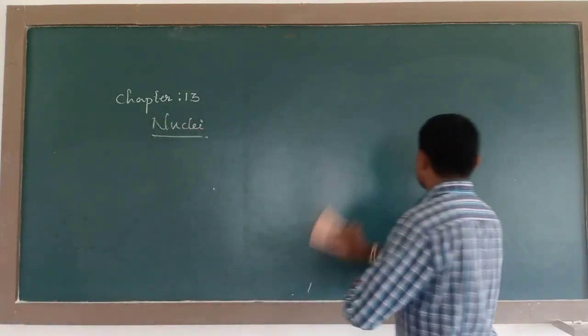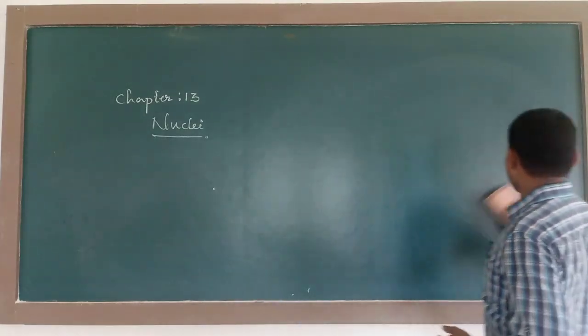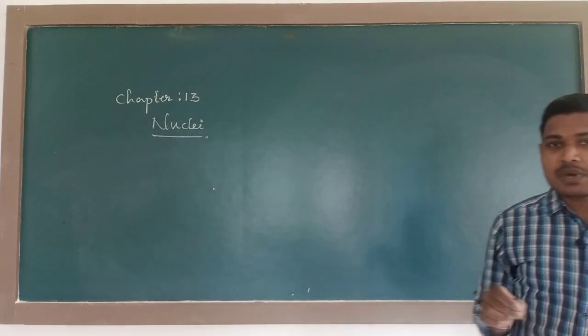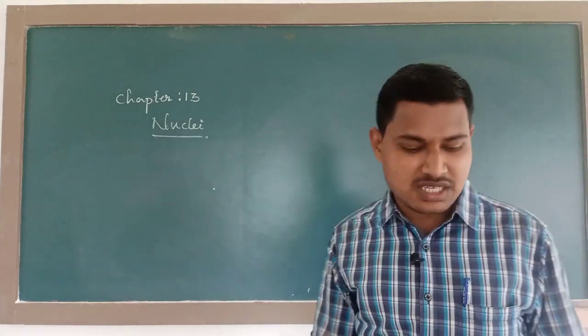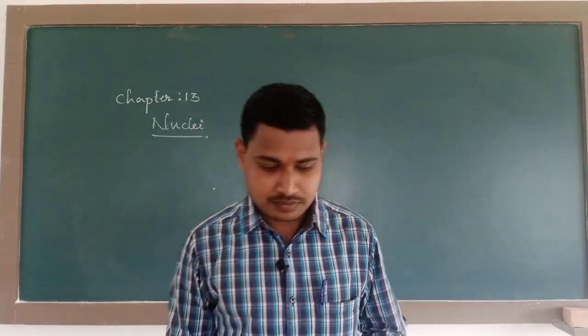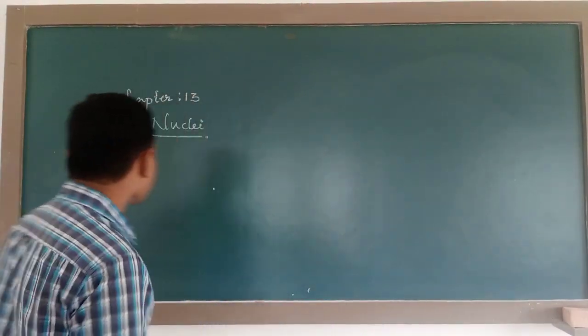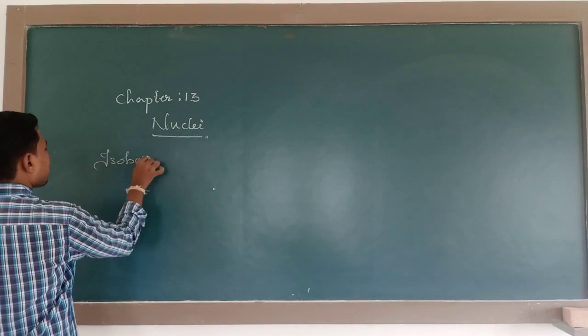Actually, as per the syllabus we only have the definitions of isotopes, isobars and isotones. Next, we are going to discuss isobars. What are isobars?